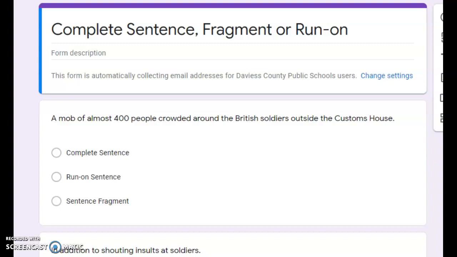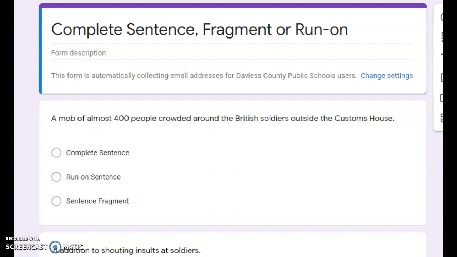A complete sentence has a subject, so the who or the what, a verb, what's the action, and usually an object. So one of the examples that we used in the first couple of videos was Claire walks her dog, and the subject was Claire. She was the who or the what, and the verb or the action was walks, and then who or what did she walk was the dog, and that was the object. So we have to have that complete thought for it to be a complete sentence.